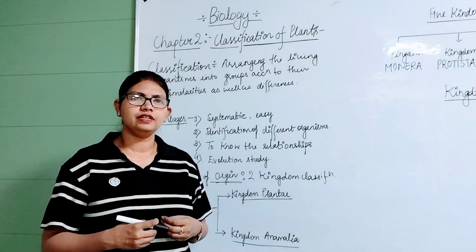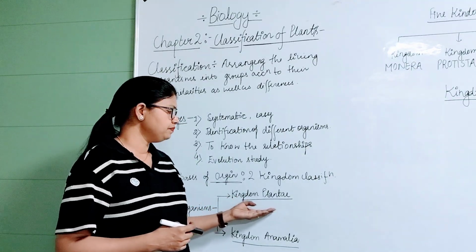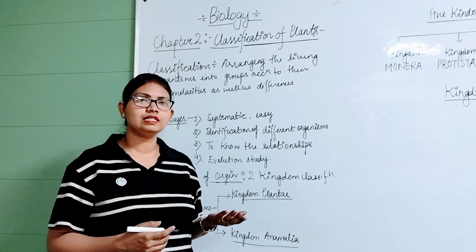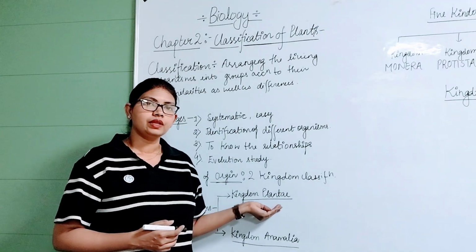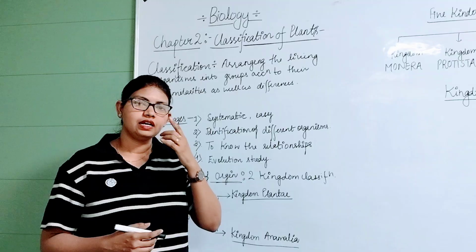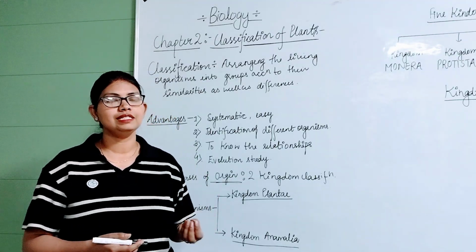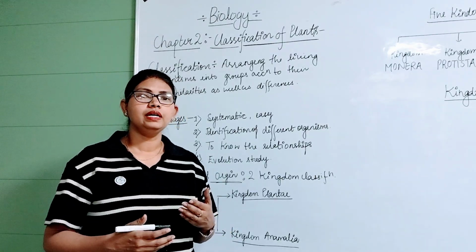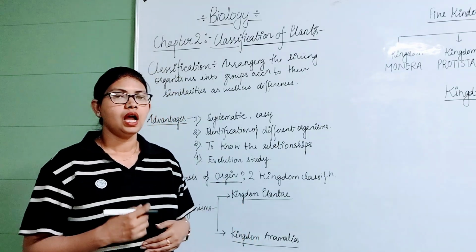So it was difficult to put them into the Plantae kingdom according to the two kingdom classification, because previously the bacteria were put in kingdom Plantae. So R.H. Whittaker found that bacteria have the characteristics of animals as well as plants, so there should be a separate classification for bacteria.